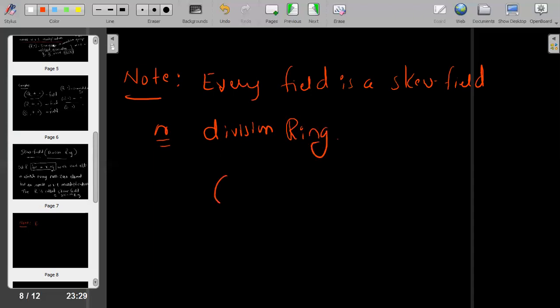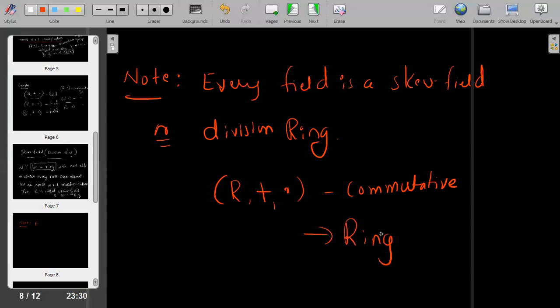So here in field, R must be a commutative or abelian ring, but here it may be simply a ring. It may be commutative or non-commutative. So this is the difference between a skew field and field here.